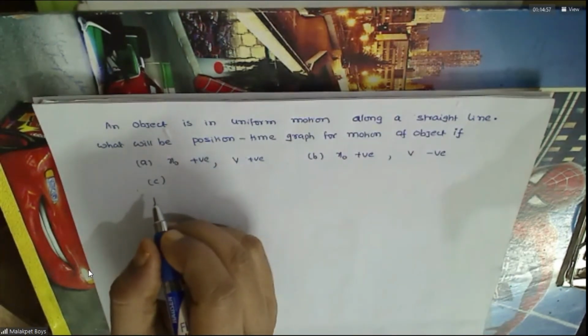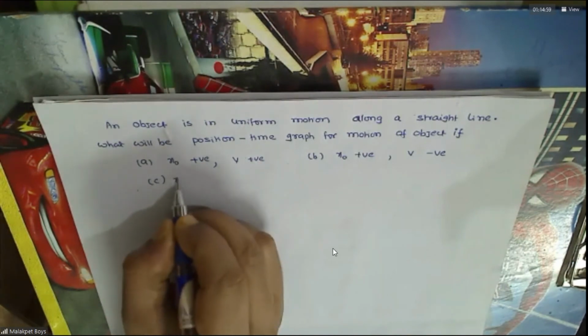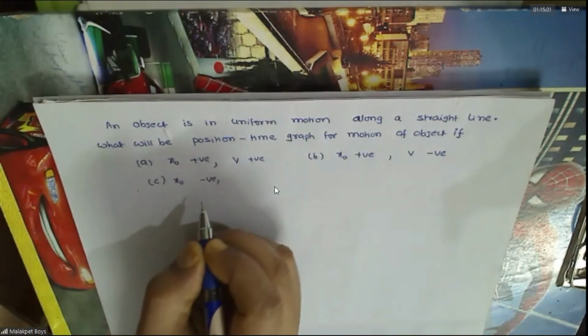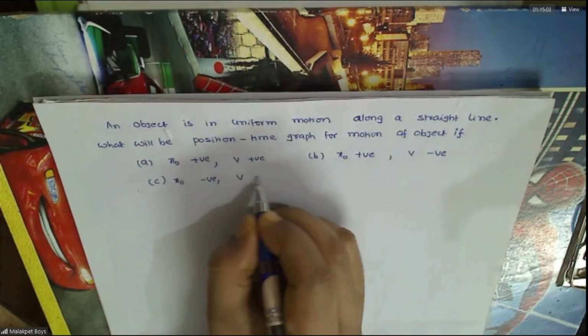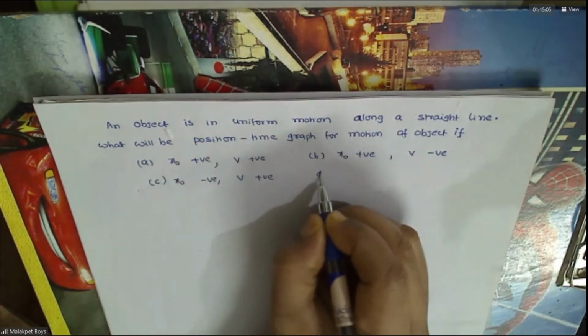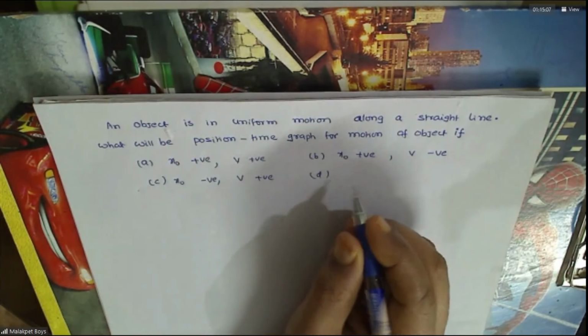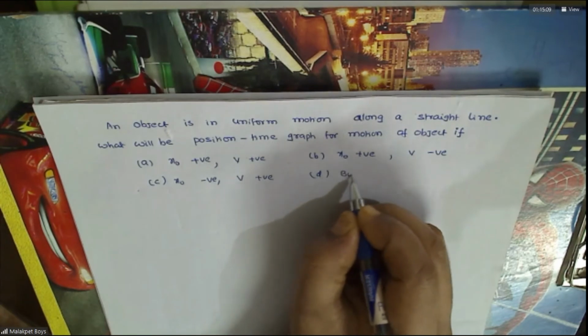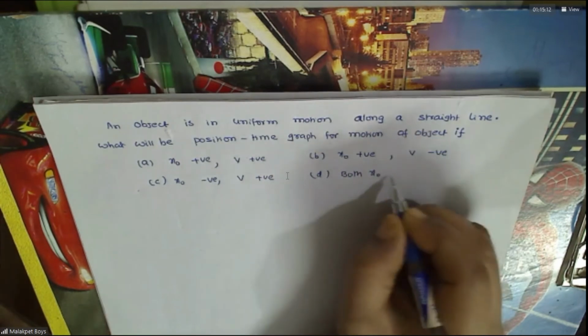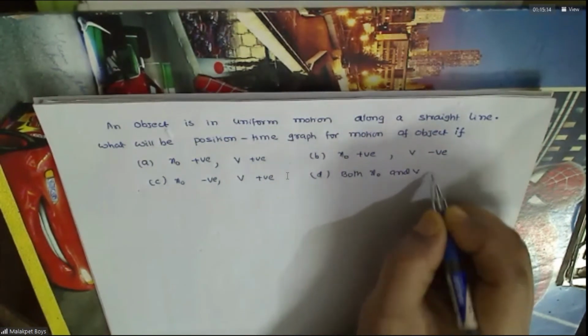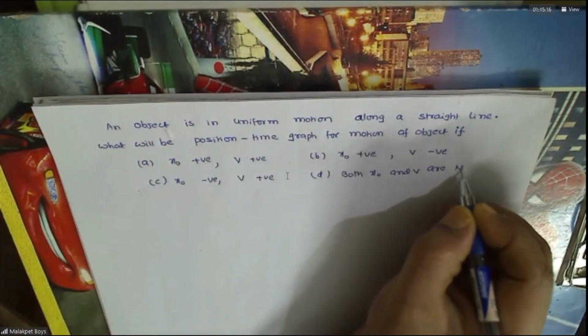Third, X naught is negative, V is positive. Fourth one is both X naught and V are negative.